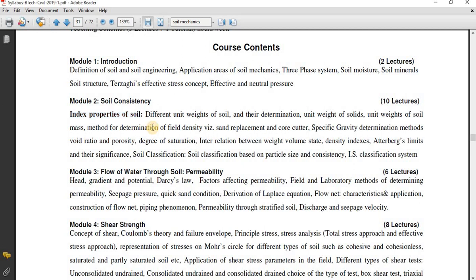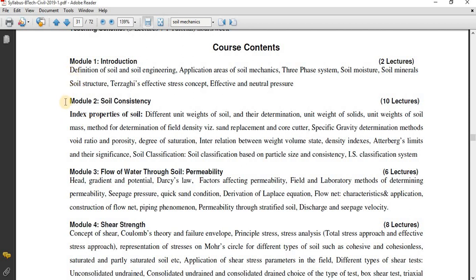You can see how well your syllabus is organized. Firstly, they make you study the index properties of the soil. Before studying these index properties of the soil, firstly they make you study the introduction part. So what is the introduction part?